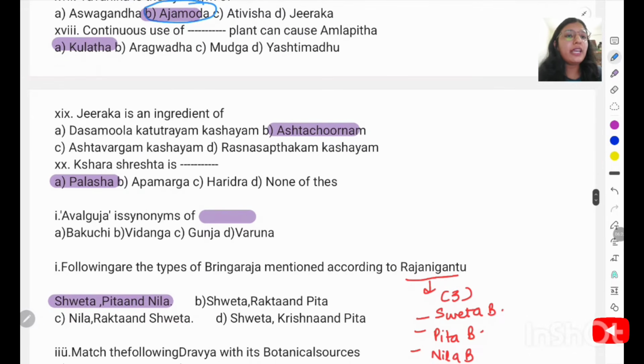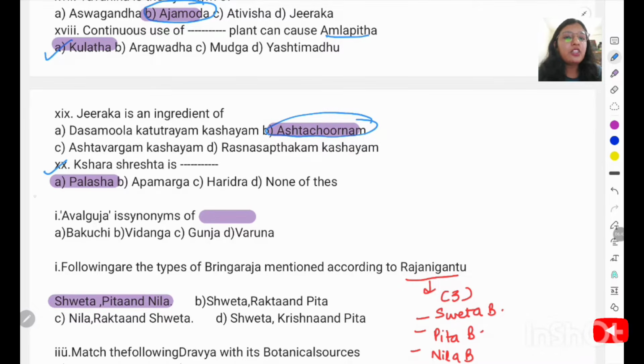Continuous use of this plant can cause amla pitta, so it is actually kulatha and it is one of the antidotes. So you can remember the prabhava and botanical name and family. Jeerika is an ingredient of Dashamula Katutrim Kashayam, Ashtachurnam, Ashtavargam Kashayam, Rasna Saptakachurnam. So the right answer will be the Ashtachurnam.